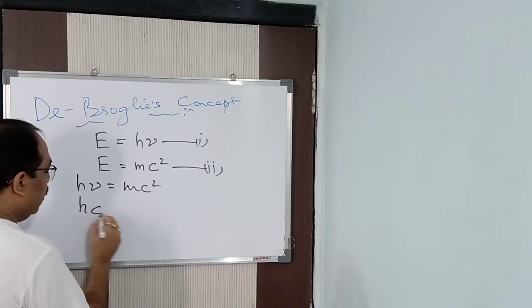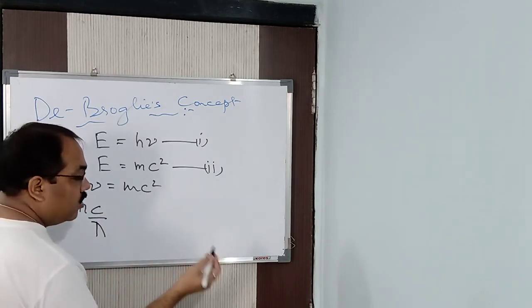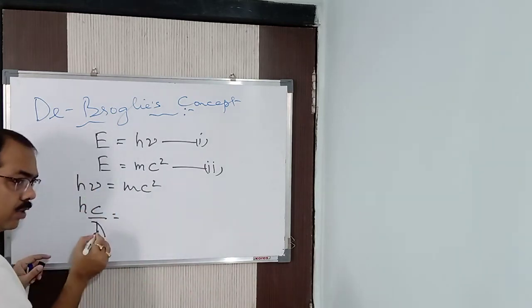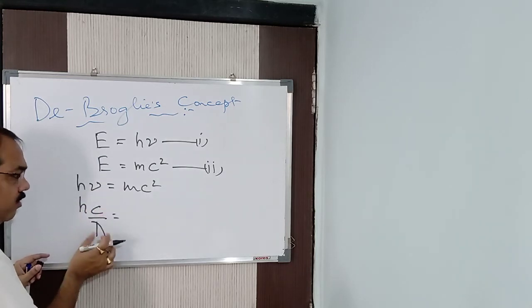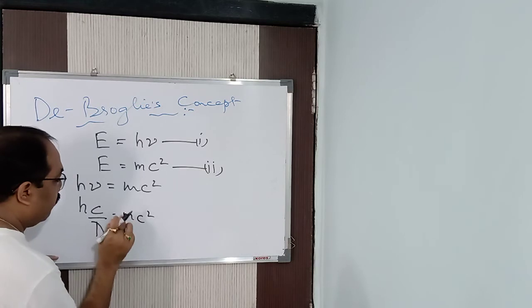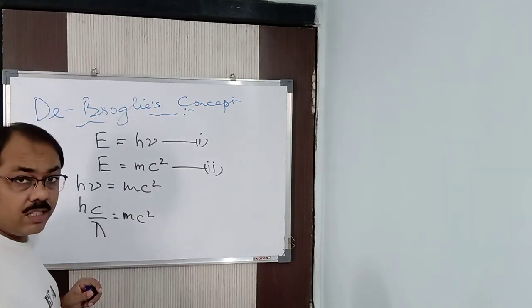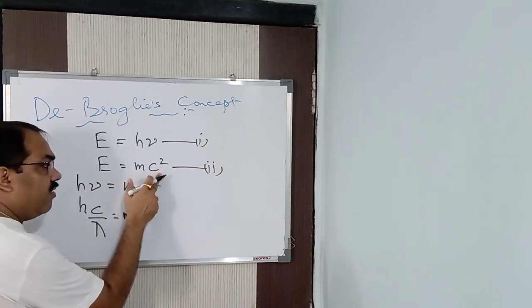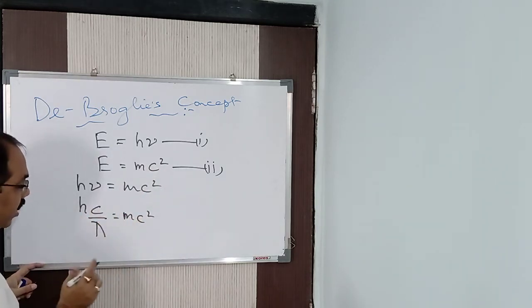Now nu means frequency. We have read that c is equal to nu lambda, so nu is equal to c by lambda. Here c is the wave velocity and lambda is the wavelength. In mc square, m is the mass and c is the velocity of light, which is 3 into 10 to the power 8 meter per second. Here also, the same thing: c is the velocity of light.